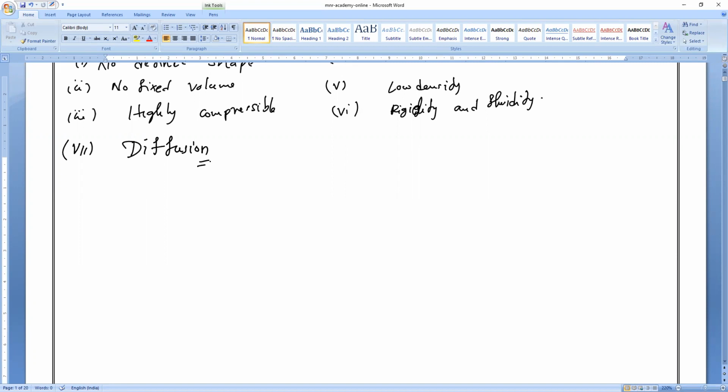Now let us see the last property in today's class. So that is the eighth property. All of you write it. Gases exert pressure. Of course, we know all these things.